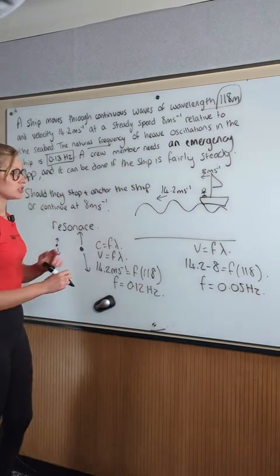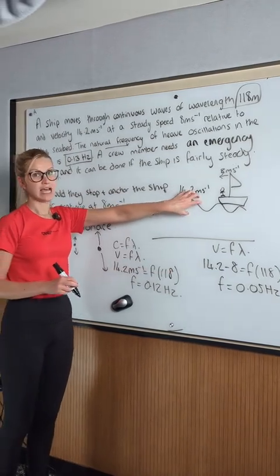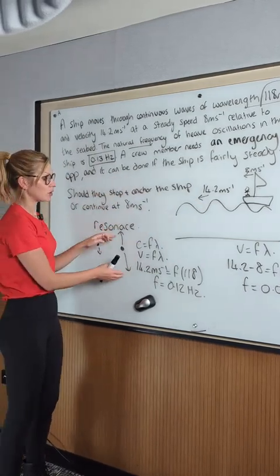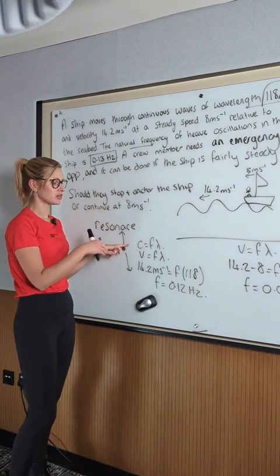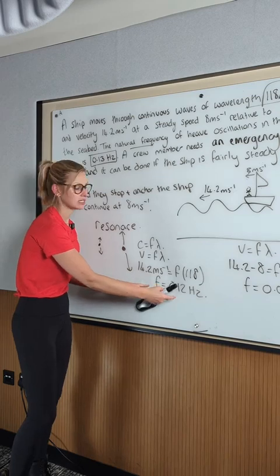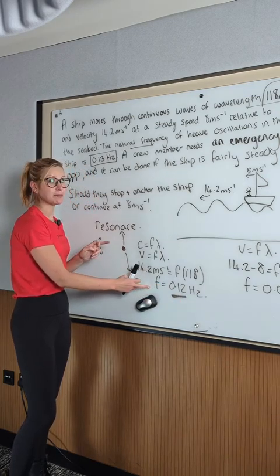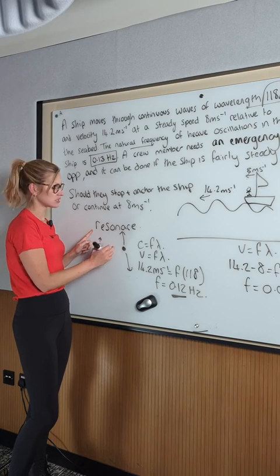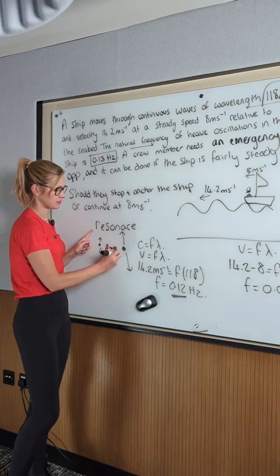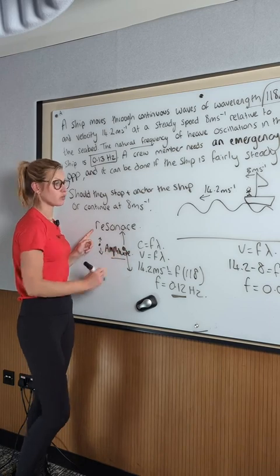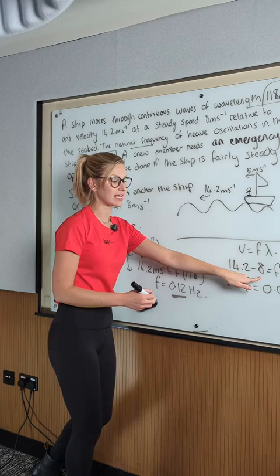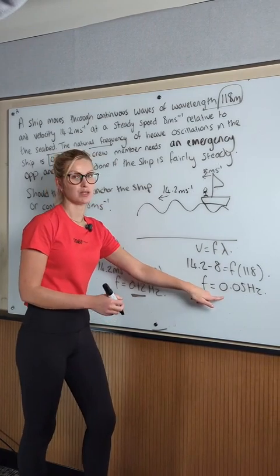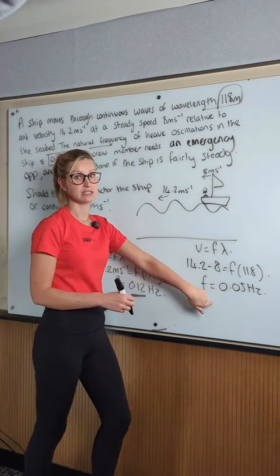Just to summarize, we don't want resonance to happen, because if resonance happens the man won't be able to do his operation. If the boat is anchored, so it's just moving with the water, the applied frequency is going to be 0.12 hertz. Because that's so similar to the natural frequency, I will get resonance. The amplitude of the oscillations will greatly increase. So we want him to keep moving at 8 meters per second, because then the applied frequency is very different from the natural frequency. So I won't get resonance. And that's grand.